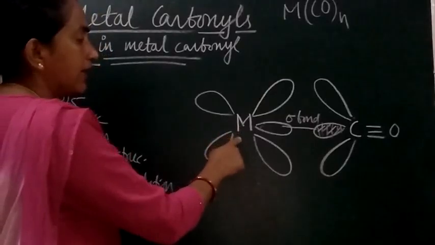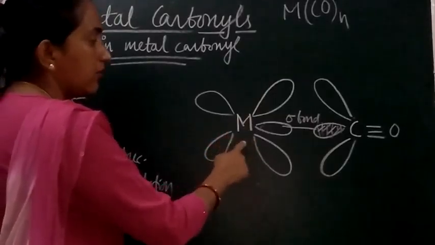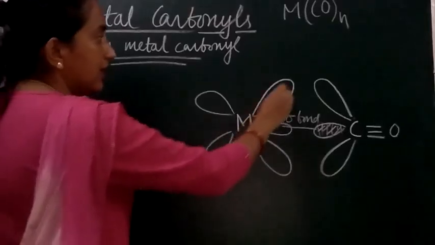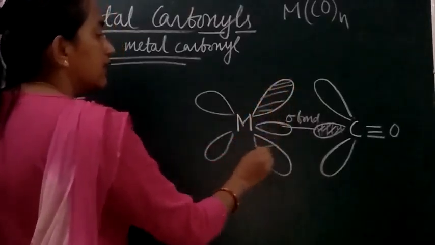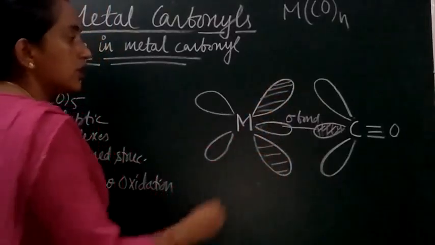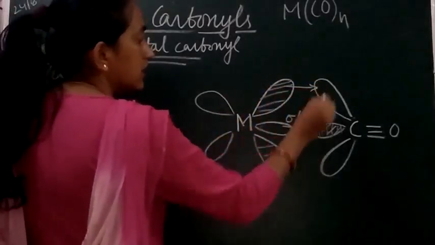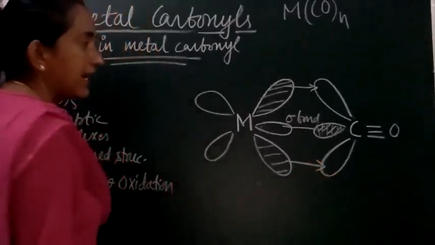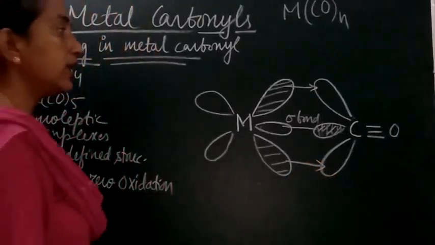The filled d orbital of the metal ion, let it be this one, will donate the electron pair in it to the anti-bonding orbital of the carbonyl group, right?